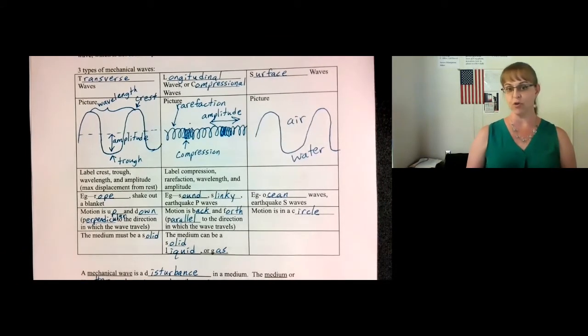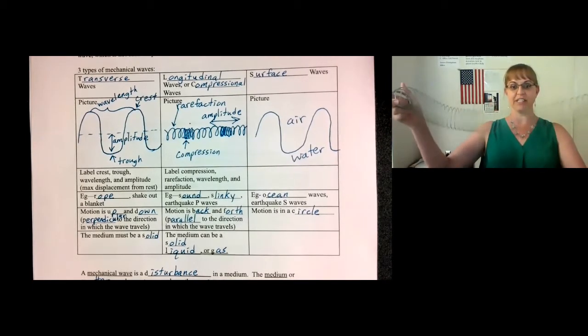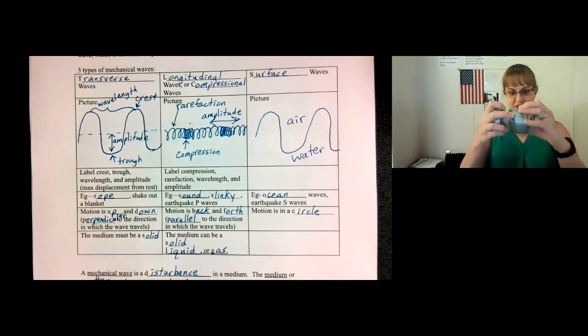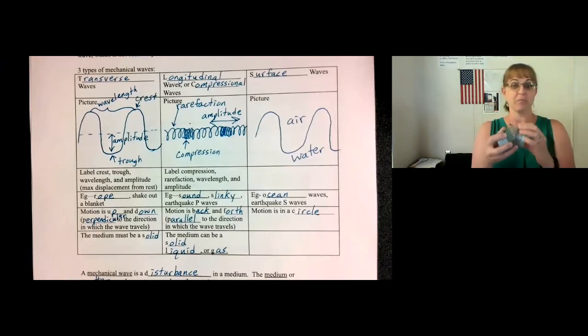Next, we have longitudinal waves or compressional waves. Sound waves are an example of these. When I speak, it shakes the air as it goes to your ear. This is kind of like a slinky. You can see the compression travel along the slinky when I shake it. That is a compression, and one of the stretched out places is called a rarefaction, because it is rarer to find the wave in that location. It's spread out, and then the wave is compressed in the compression.